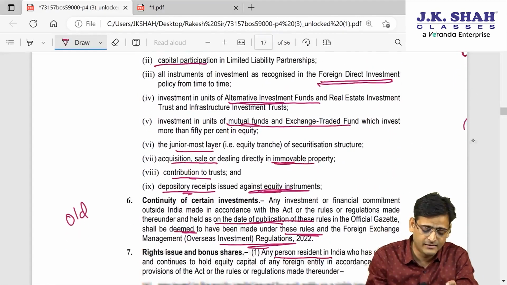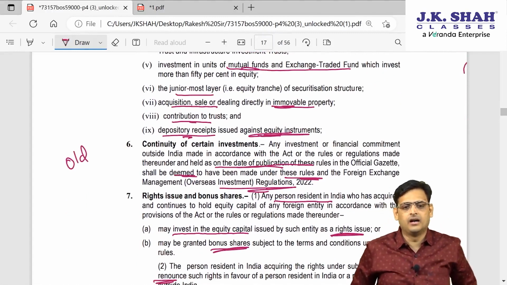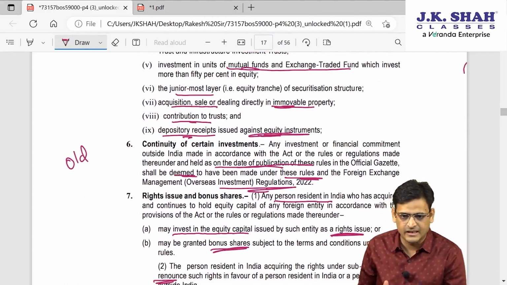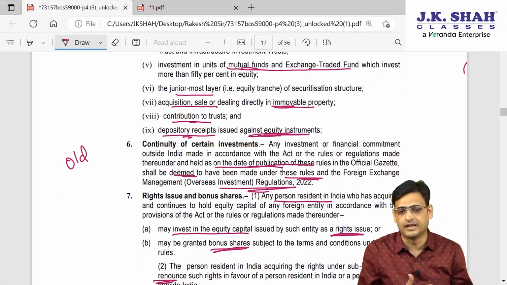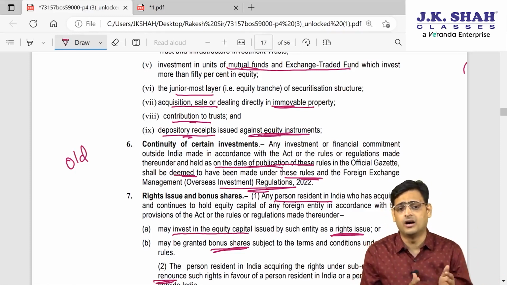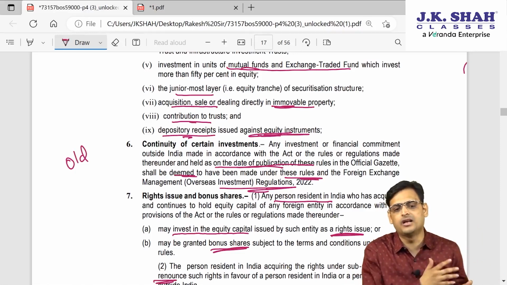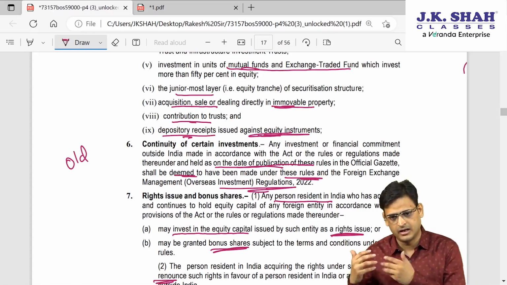Now, something important is point number 6. These rules have come recently, and a lot of investment was made under the earlier rules. Since the earlier rules have been deleted, what about the investment already made under them? Whatever investment is made under the earlier rules will now continue to apply under the new rules.